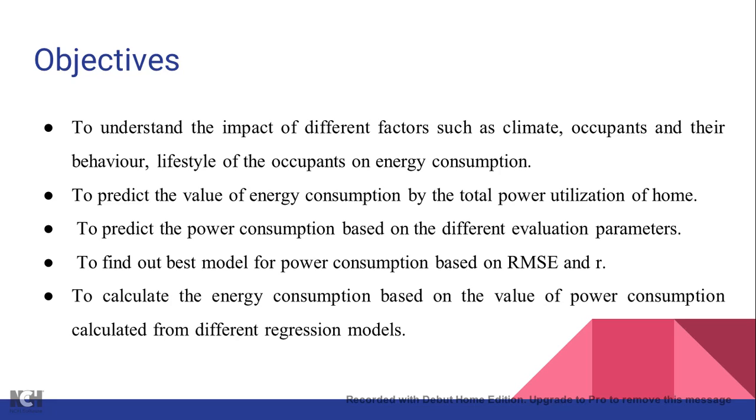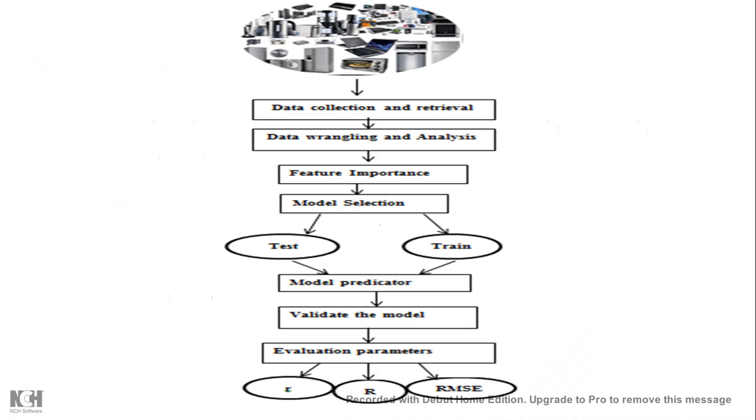They are consuming some power in every interval of time. By calculating that total power, I'll be predicting the next day energy power consumption. Then finding the best model for power consumption. Then calculating the energy consumption based on the value of power consumption by using a regression model.